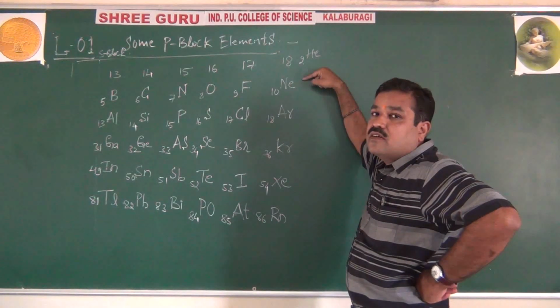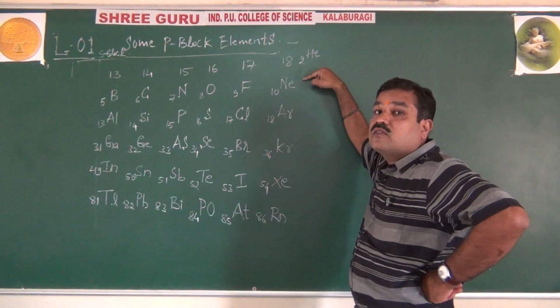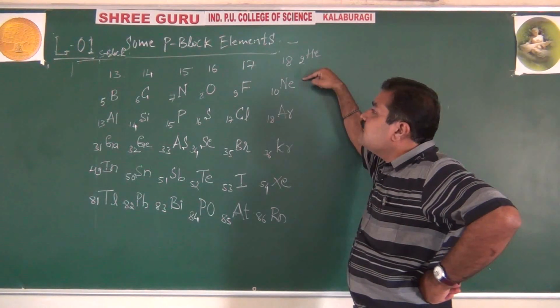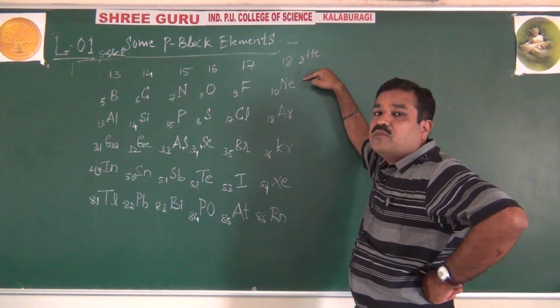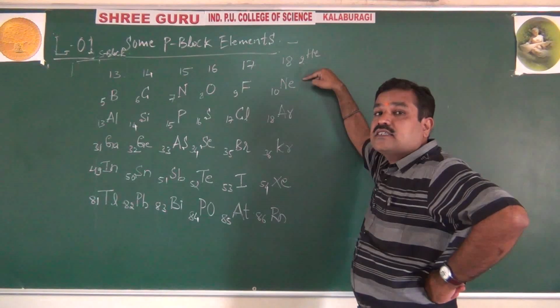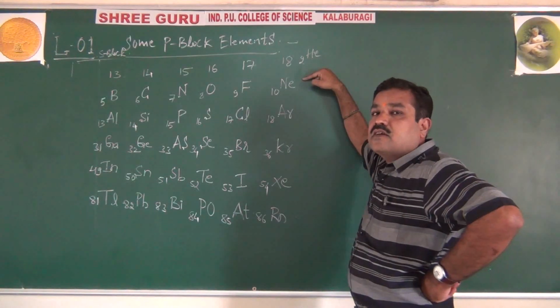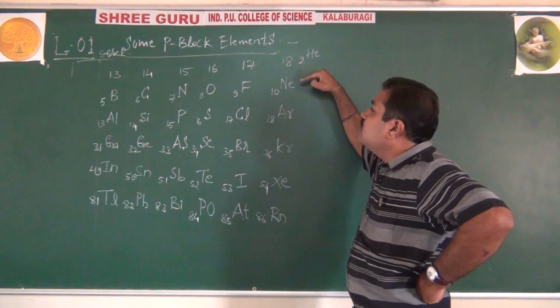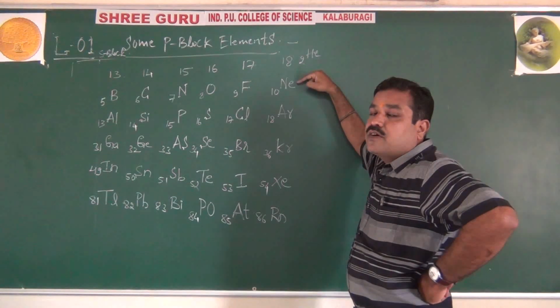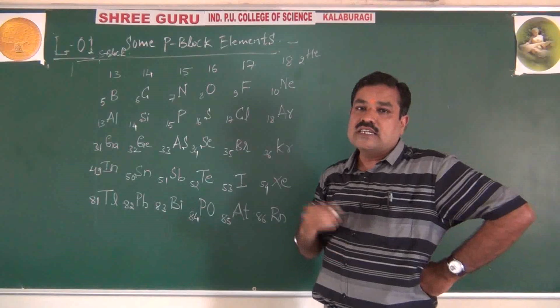Why? Because they have complete stable octet configuration. Like that, 15, 16, 17, 18 are called by particular names. These are also called zero group elements. Why? Because they are having zero valency.